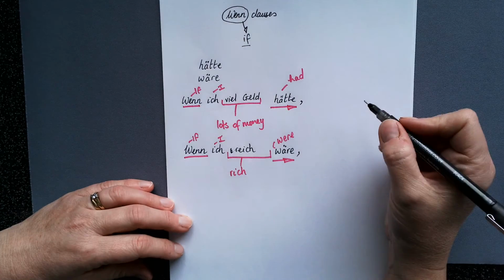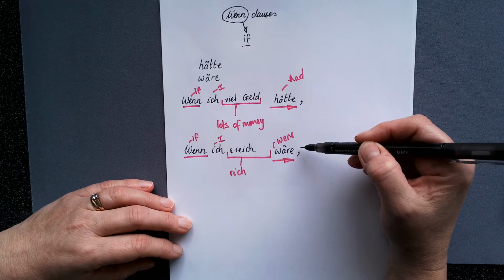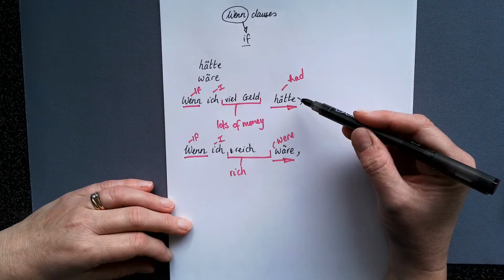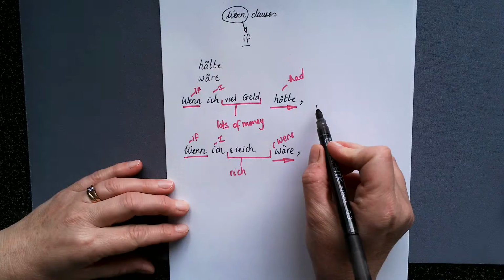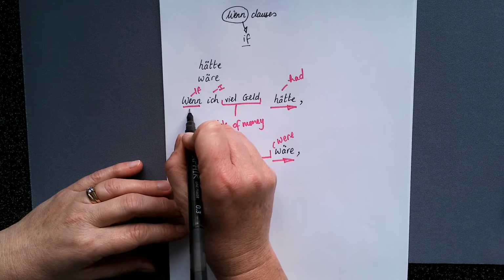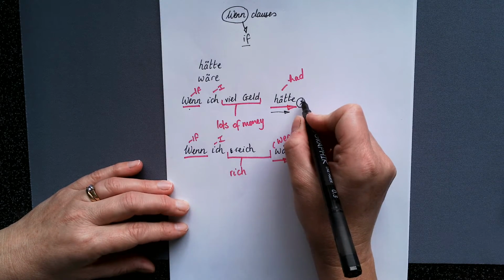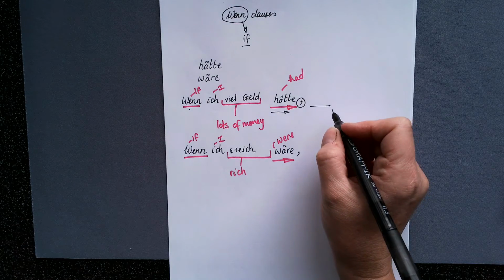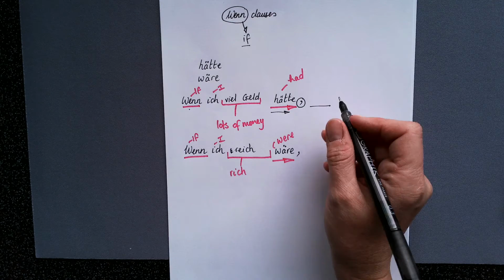So you can see that you can make lots of different sentences saying, if I were rich, if I were older. In this one, if I had lots of money, if I had more time, and then we can go on to say what you would do. Now, I need to remind you that because our wenn is subordinating and it's sent our verb to the end, we've then got a verb, and we start again with the verb from the next clause. So if you said, if I had lots of money, I would travel a lot.